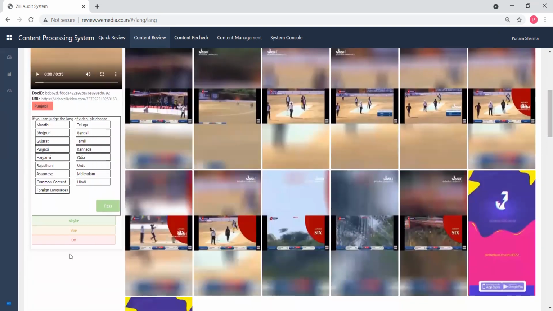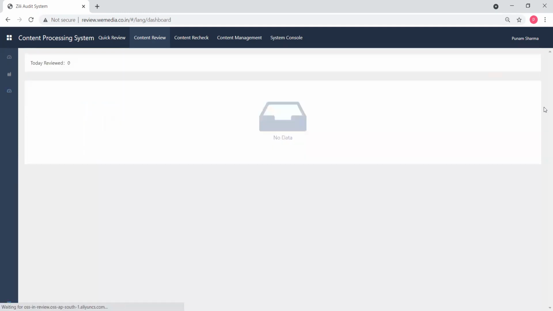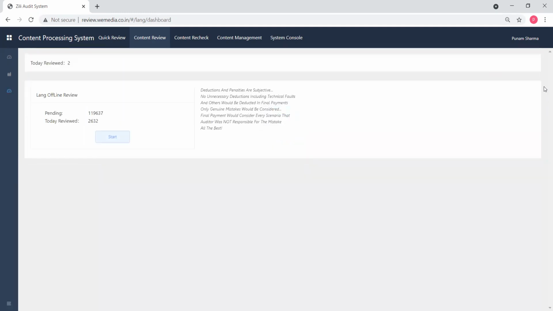You have the option of off. You can select this button and you can off the video. One more thing, that is about the skip option. Don't skip the videos. Why? Because whenever you skip a video, it will come again and again in your panel, and it will increase your workload.